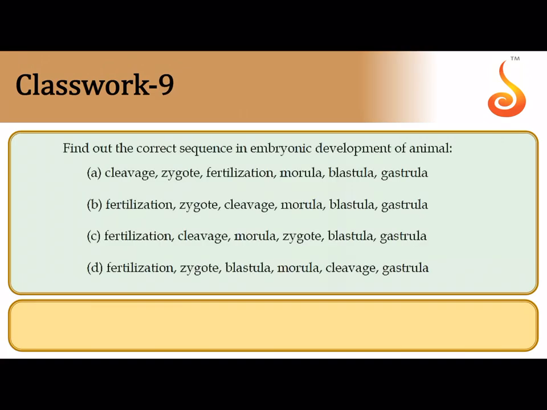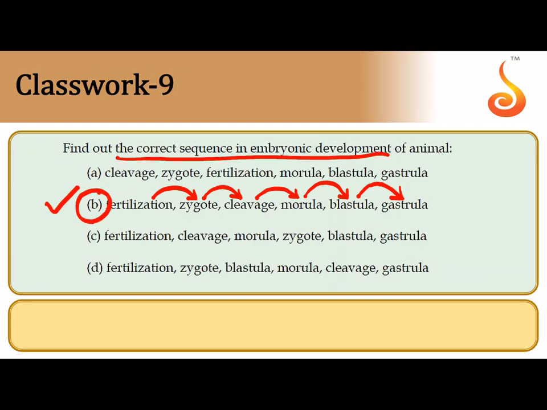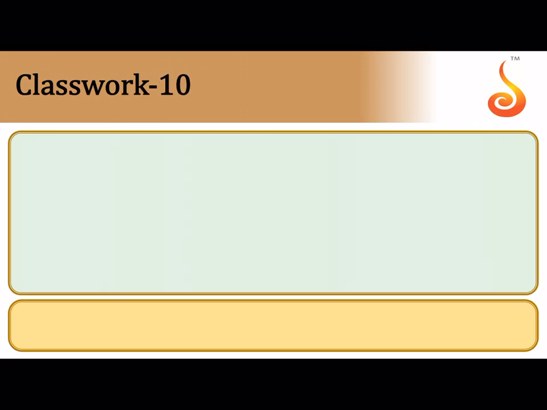The ninth question is asking you the correct sequence of embryonic development. You all know the first stage in our life is fertilization. Fertilization results in the formation of the zygote. The zygote starts undergoing repeated mitotic divisions called cleavage. The cleavage results in a solid ball of cells called morula. The morula develops into a hollow ball of cells called blastula. The blastula develops the 3 germ layers, and the embryo with the 3 germ layers is referred to as the gastrula. So the correct answer is the second option.